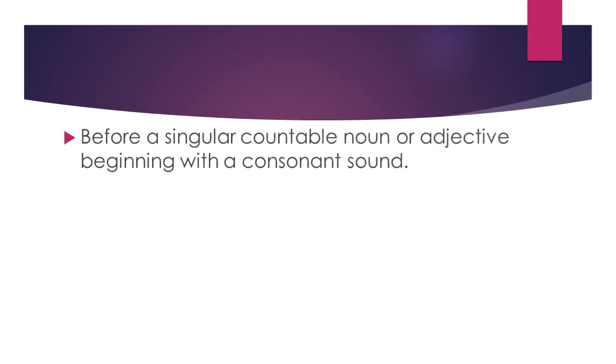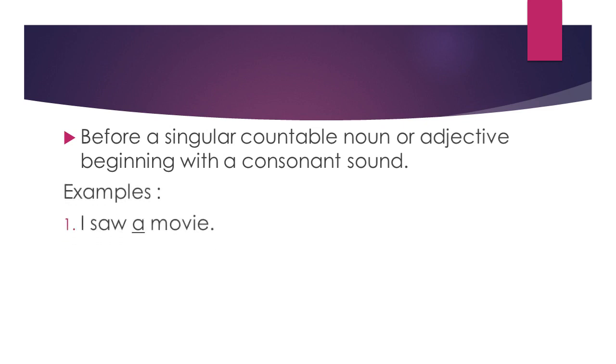Before a singular countable noun or adjective beginning with a consonant sound. Consonant sound means the letters other than vowels. There are 5 vowels: A, E, I, O, U. So other than these 5 vowels, there are 21 consonants in the alphabet series.